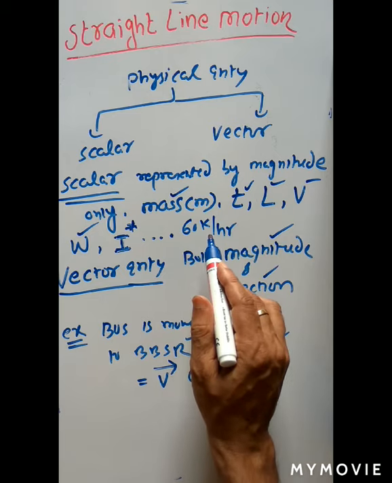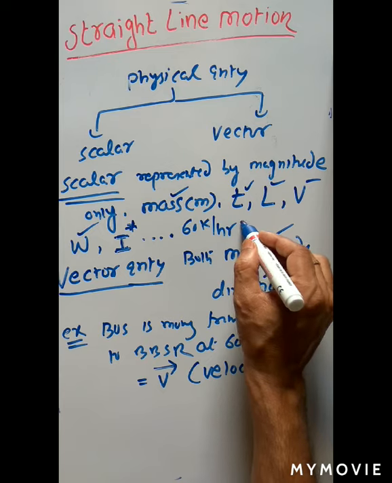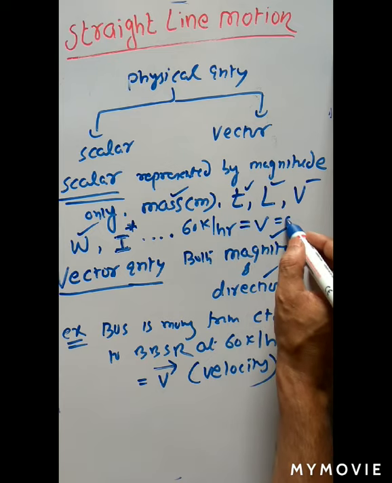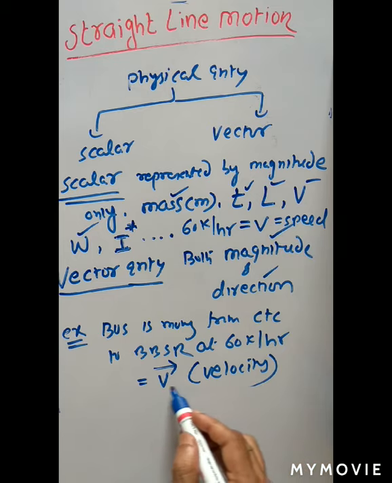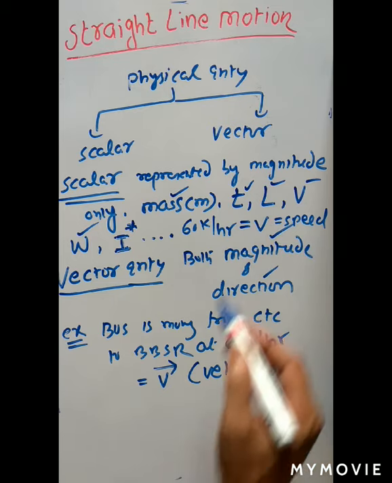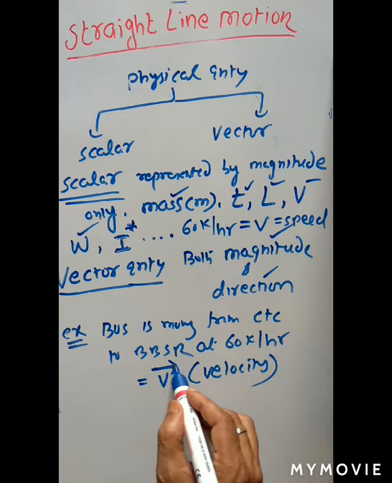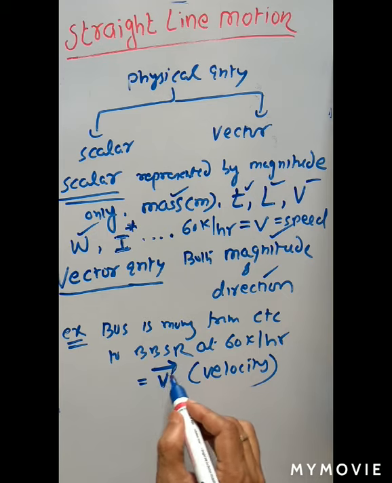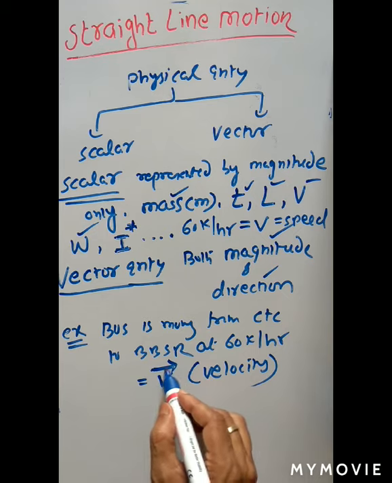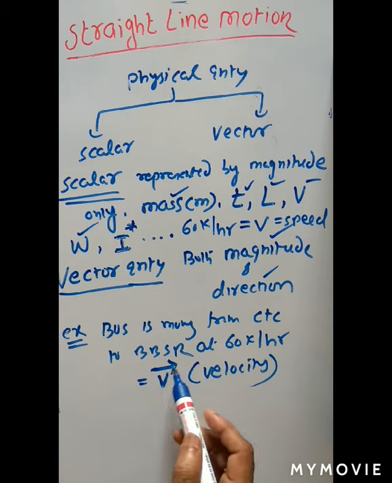A bus is moving at 60 km per hour. So direction is not associated. Here it is called speed. You see, speed symbol is v, velocity symbol is v. But what is the difference? In the speed, there is no arrow mark. Here you see, in the velocity, we are giving an arrow mark over the v symbol. So this arrow mark indicates direction. So direction of the quantity is taken as vector quantity.